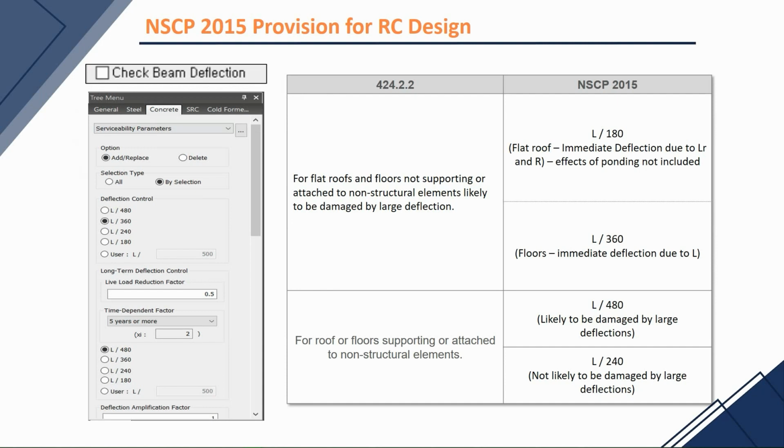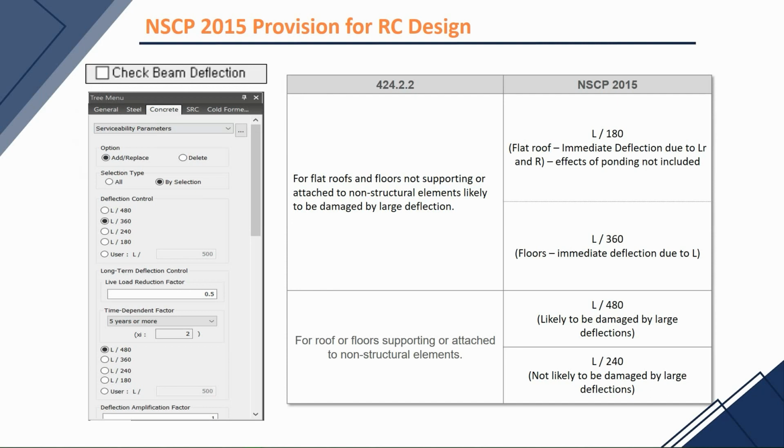L over 180 for the immediate deflection of flat roof due to live load and rain loads ponding is excluded. L over 360 for immediate deflection of floors due to live load.